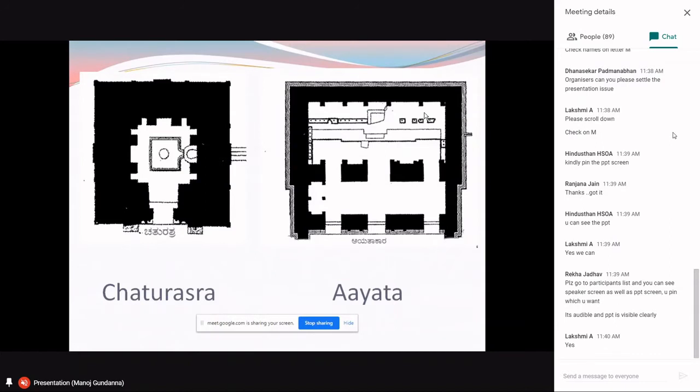So these 6 adjuncts are discernible only in the Vimana part, or what is called the Garbhagriha. See, the inner chamber is called the Garbhagriha, while the outer part is referred to as the Vimana. So Vimana is the only part where you find all these 6 components.